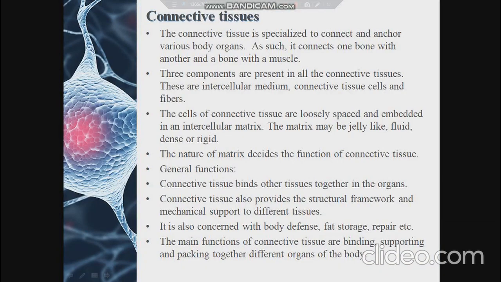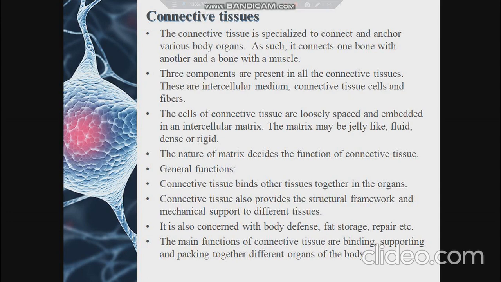In this session, we are going to discuss connective tissues. The connective tissues are specialized to connect and anchor various body organs. That is, the tissues can connect bones to each other, muscles to bones, and it can bind tissues and also give support to various parts of the body by creating packing around the organs. So the main functions of the connective tissues are binding, supporting and packing together different organs of the body.